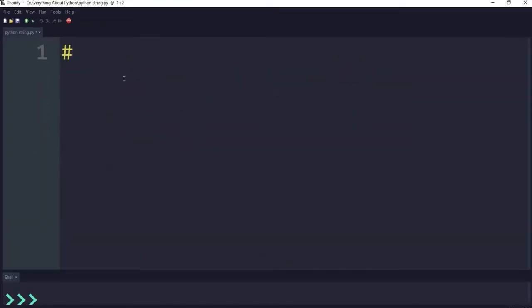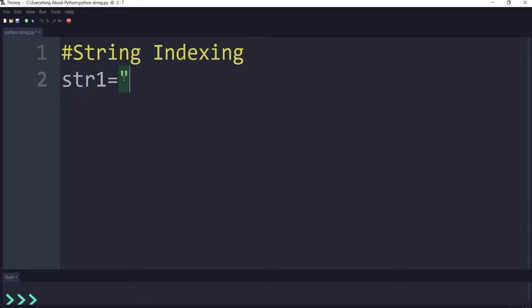Now let's start the next concept of string in Python, that is string indexing. Let's understand this concept with the help of a practical example. What is string indexing and why it is used? Again, one variable str1 is equals to "hello world". Now if you see, I have stored hello world. This is a complete string. I have stored this string inside this variable str1.